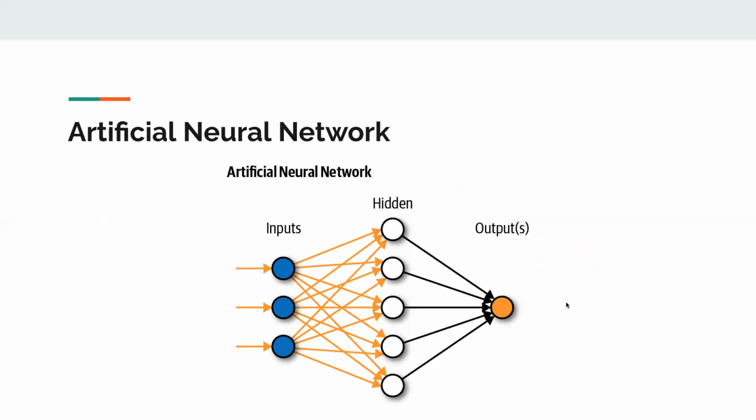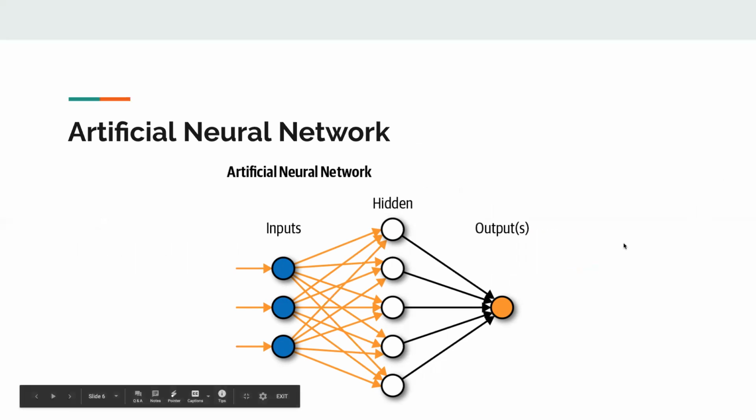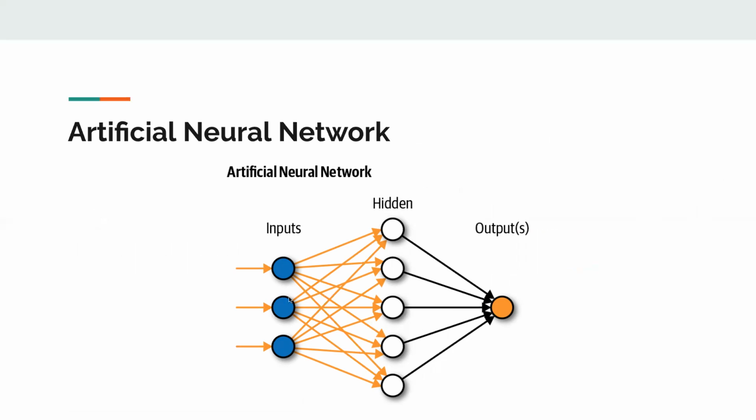Okay, this is the model picture of an artificial neural network. Artificial neural network is one type of deep learning model. There are many different types of deep learning model networks, but in this workshop, I will only introduce this one, since this one is the easiest to understand for beginners.